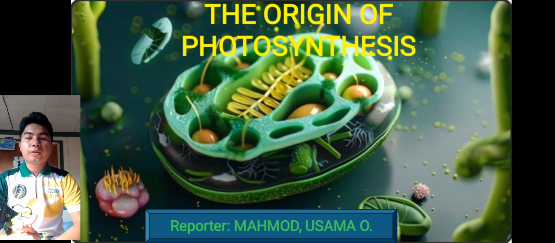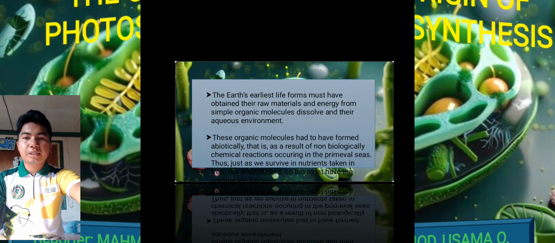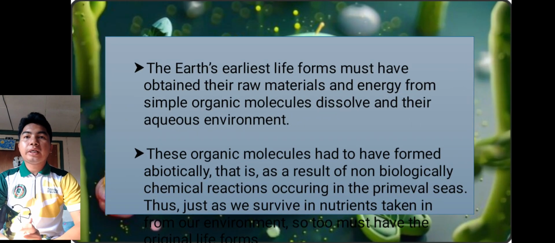So my topic for today is all about the origin of photosynthesis. So let's start. The Earth's earliest life forms must have obtained their raw materials and energy from simple organic molecules dissolved in their aqueous environment. And these organic molecules must have formed abiotically, that is, as a result of non-biological chemical reactions occurring in the primordial cells.